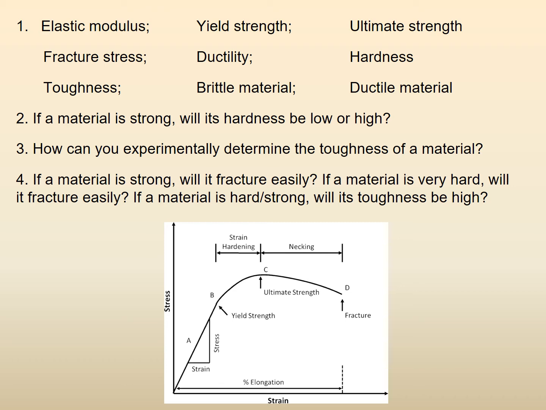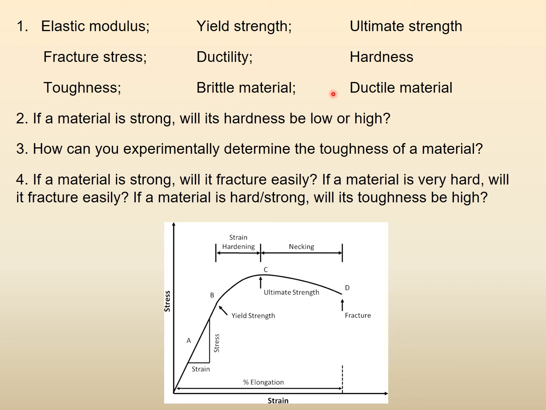Yes, if you remember, resistance to fracture is toughness, right? So if a material is strong, will it fracture more easily? If a material is hard, will it fracture more easily? Because your definition of toughness is resistance to fracture.